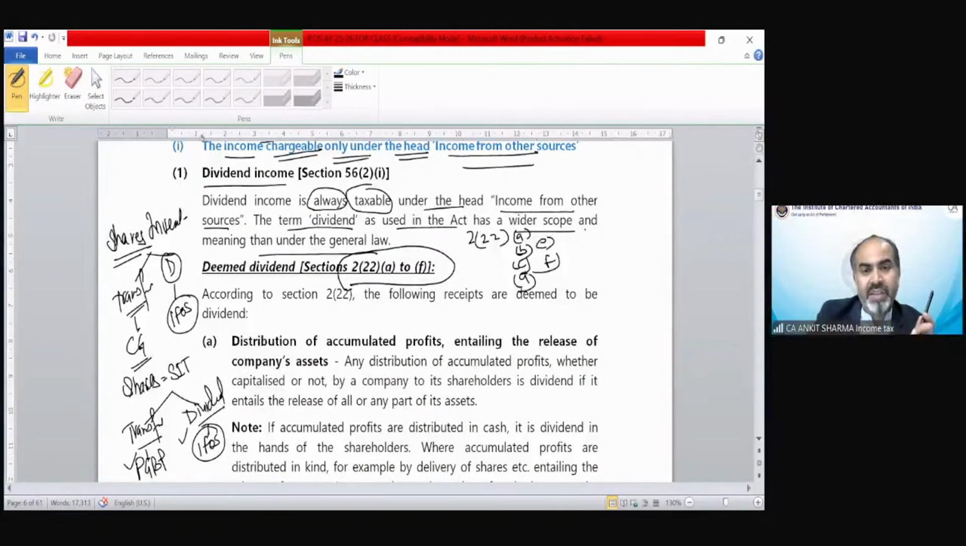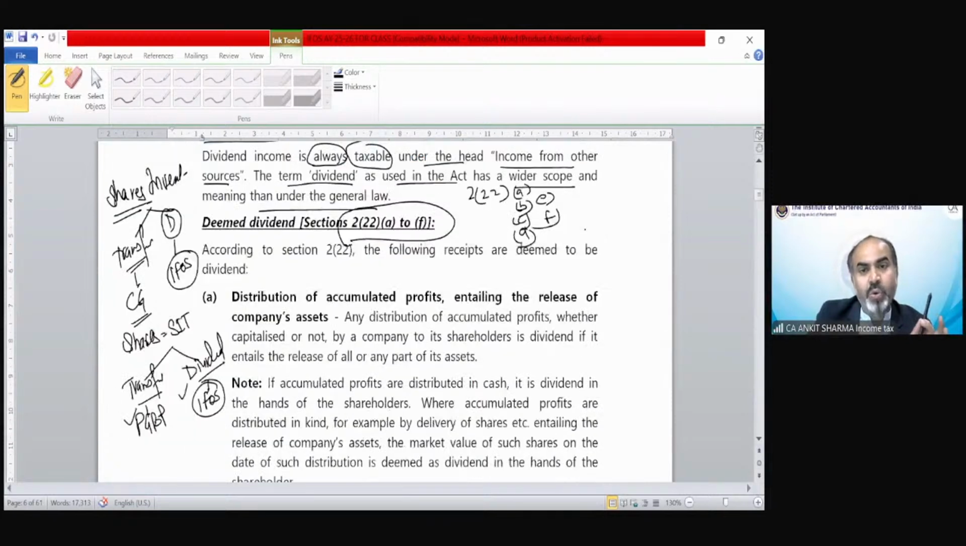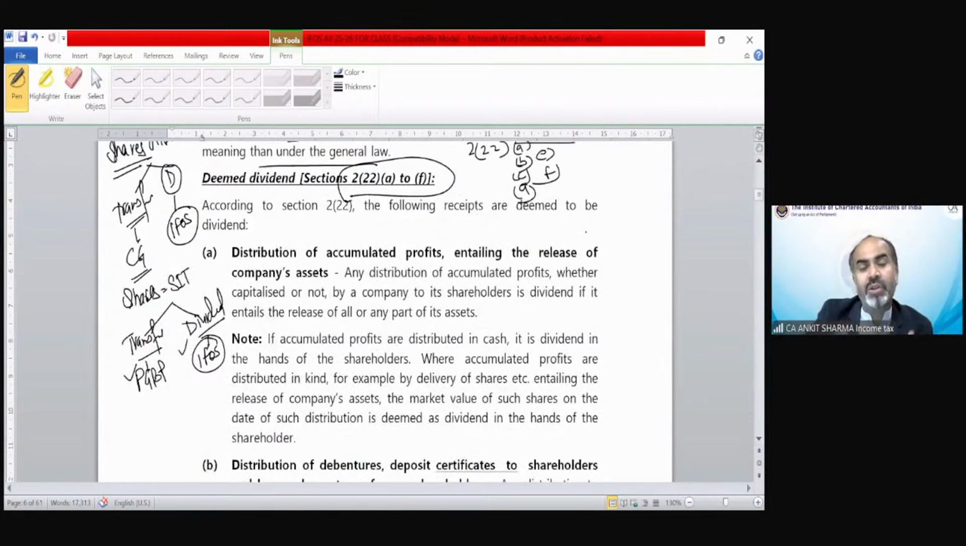Chalo bhai, deemed dividend, section 2(22)(a) to 2(22)(f). One by one, we are going to discuss what is the meaning of deemed dividend. According to section 2(22), the following receipts are deemed to be dividend. Technically, deemed dividend means those things which are not technically in the nature of dividend, but we will treat them as dividend. So that will be called deemed dividend.